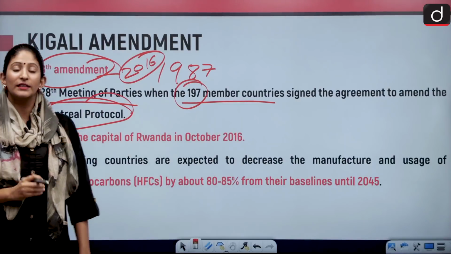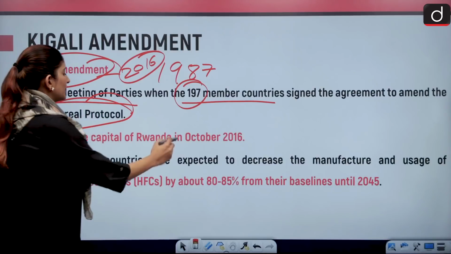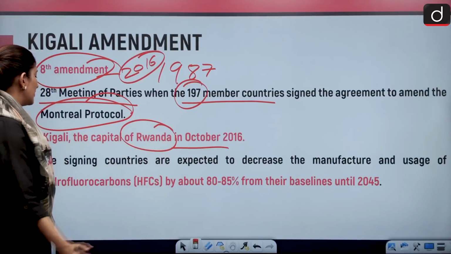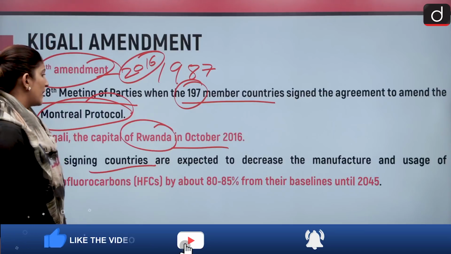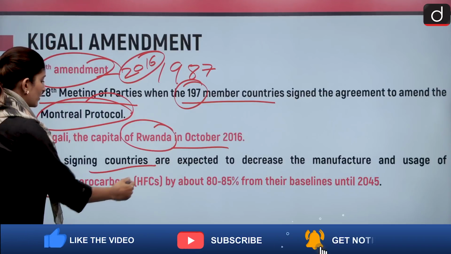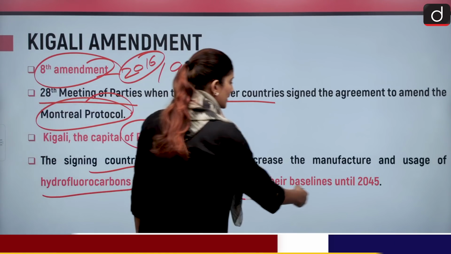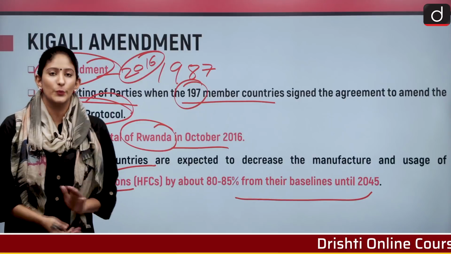Why is it called the Kigali Agreement? Because it was signed in Kigali, the capital of Rwanda, and I have already discussed the date with you. The signing countries are expected to decrease the manufacture and usage of hydrofluorocarbons by about 80 to 85% from their baseline until 2045. We will also look at different groupings of countries.